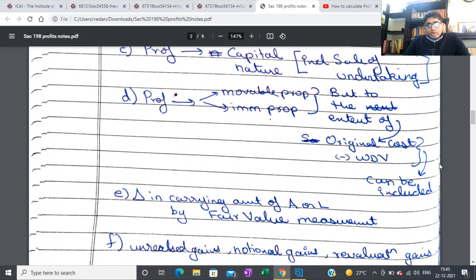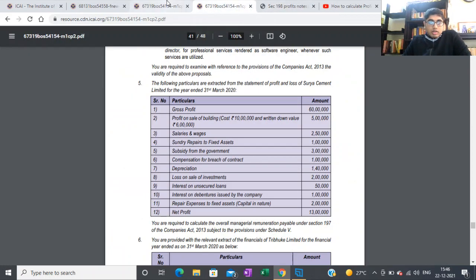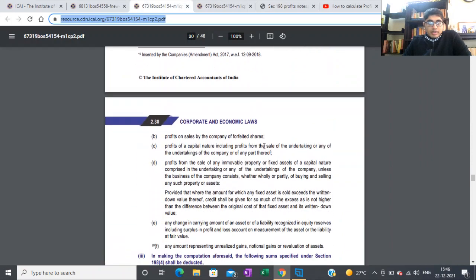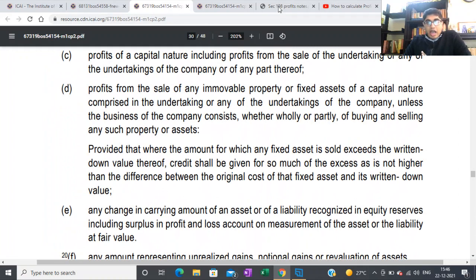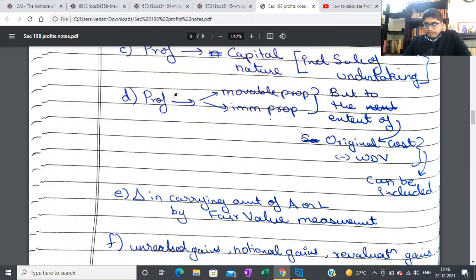Next, profit of any movable or immovable property, but to the extent of the original cost minus the WDV. If you look at the bare text of this section, it's pretty big, like one huge paragraph is written. I've basically broken it down into this. Any profit that you receive from a sale of an immovable property, that is your fixed asset or whatever, any immovable or movable property you sell, the amount that you can include is only your original cost minus your WDV.